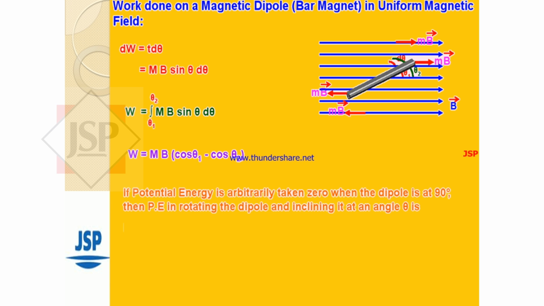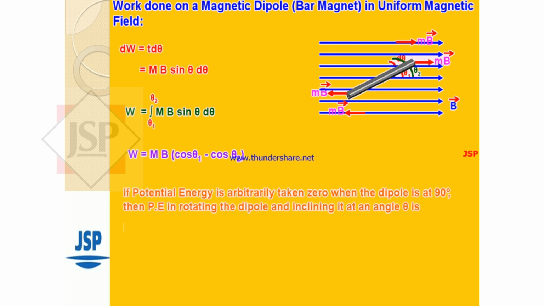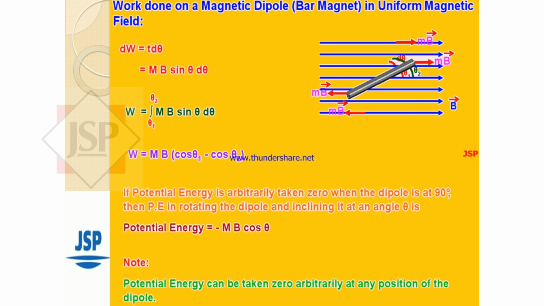If potential energy is arbitrarily taken 0 when the dipole is at 90 degrees, then potential energy in rotating the dipole and inclining it at an angle theta is potential energy equal to minus mB cos theta. Note, potential energy can be taken 0 arbitrarily at any position of the dipole.